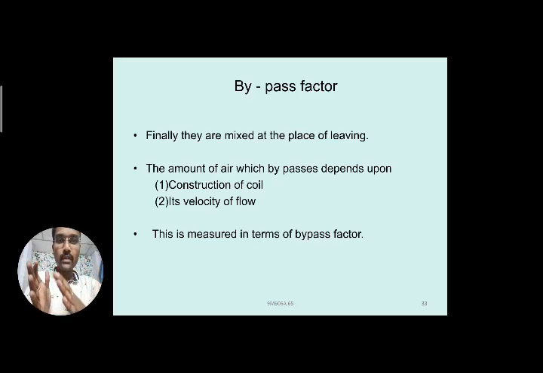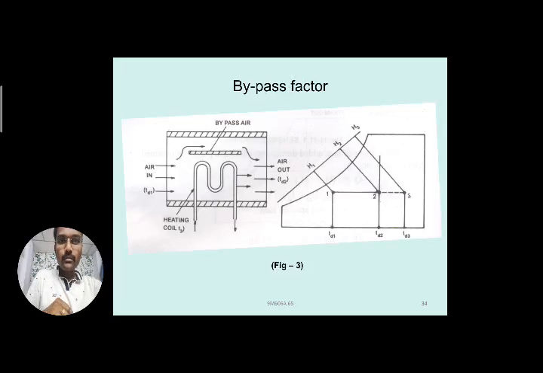If it is with less velocity, less air bypasses and more contact takes place. This is measured in terms of the bypass factor, that is, how much air is bypassing. So here you can see the arrangement for the bypass, for the explanation of the bypass factor.